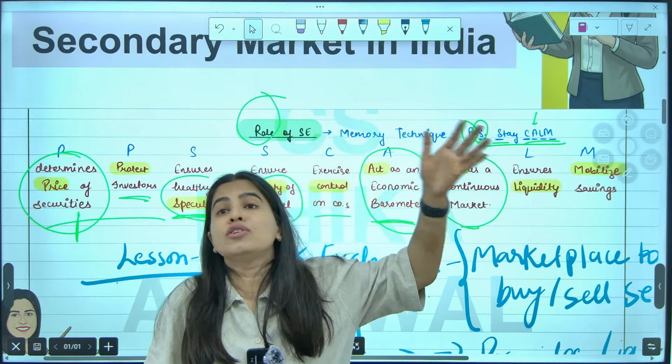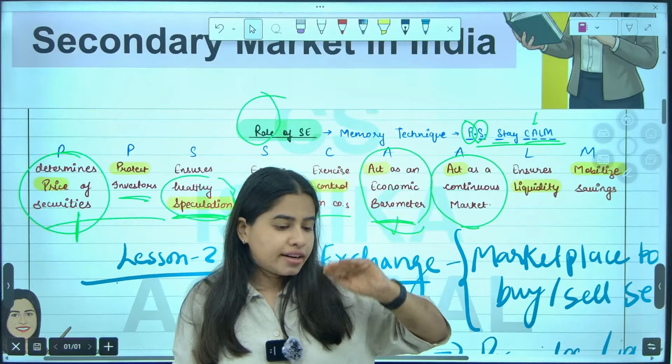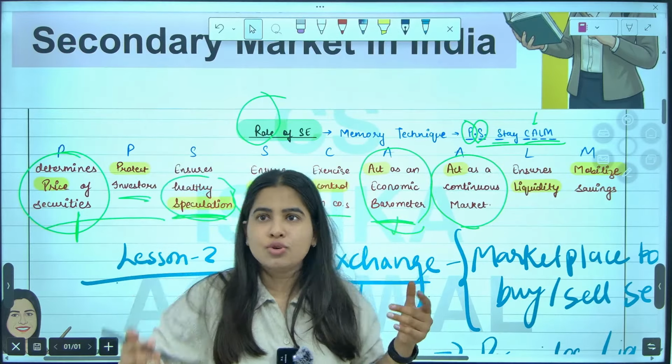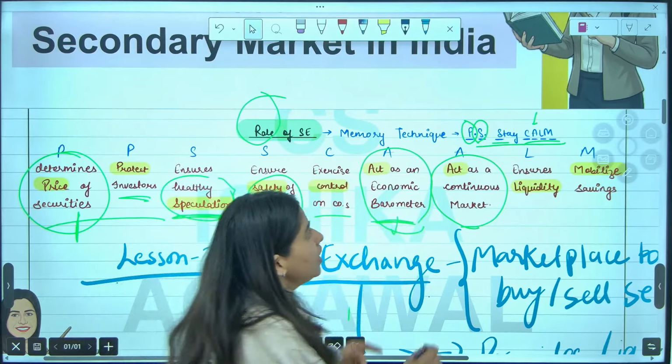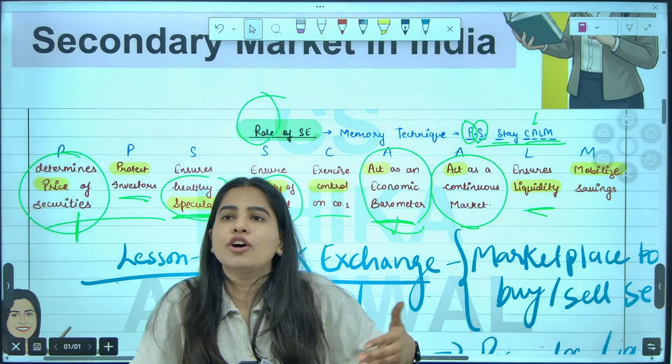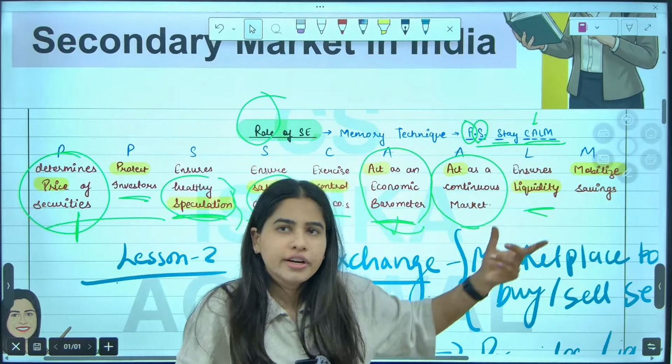Next is act as an economic barometer. Economic barometer means you can see whether our country is growing on the basis of the market. If the stock exchange, if the market is growing, then we can say our country is growing. So it acts as an economic barometer. Next, L for ensures liquidity. We already know liquidity means you can easily sell your shares or debentures or securities through the stock market.